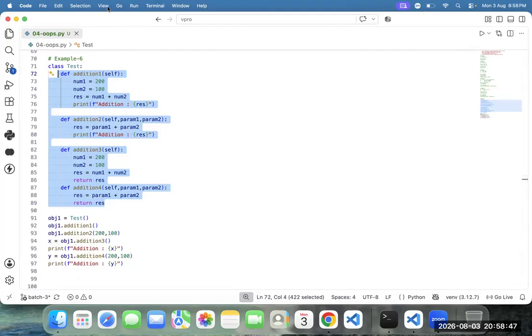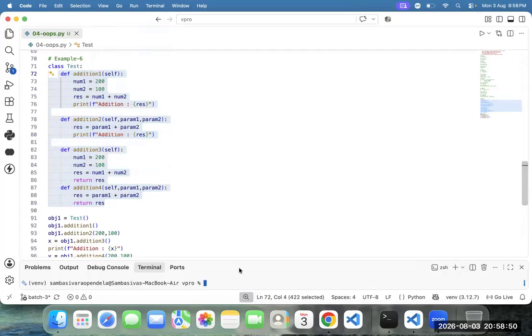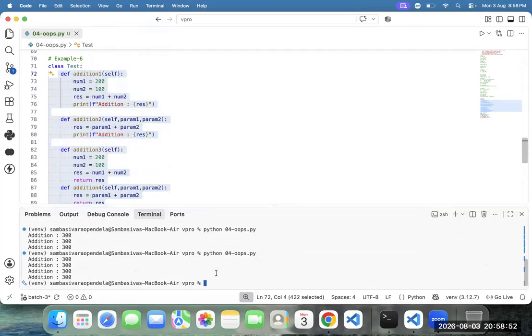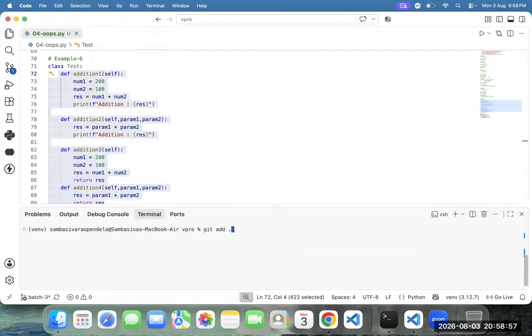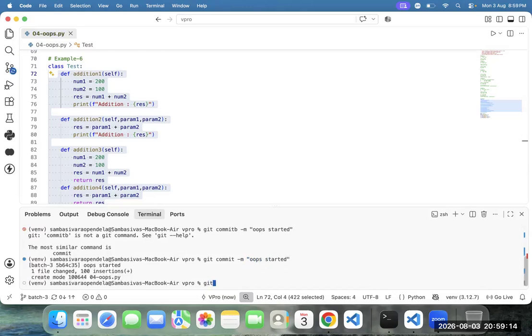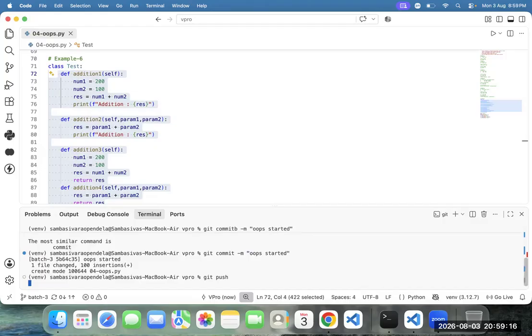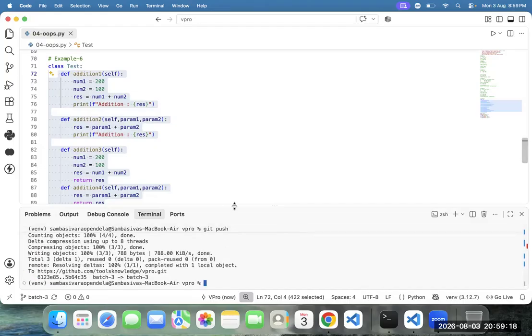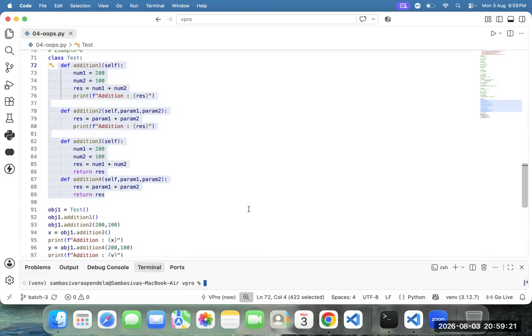Fine. Team, I'm committing the code here. Please execute the code now. Just take 5 minutes after. Git add. How to commit it? Git commit -m. And let me push it. Git push. I'm pushing that code to GitHub. From GitHub itself, you can download the code also. Fine. Now, team, execute the code.